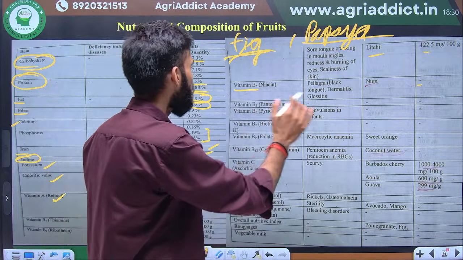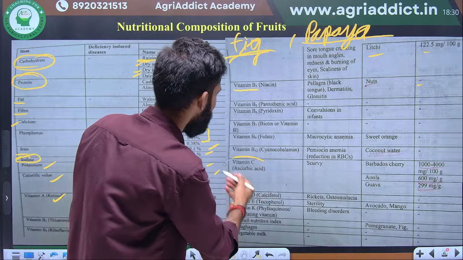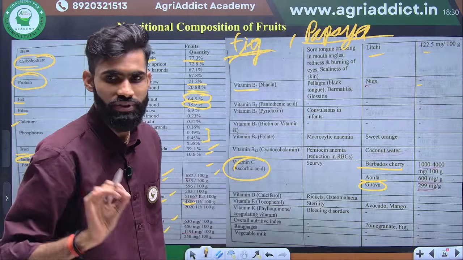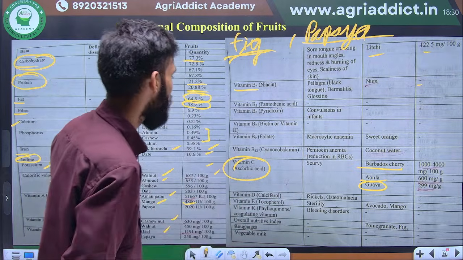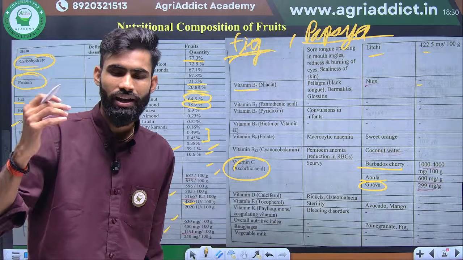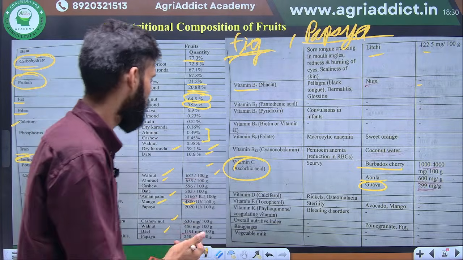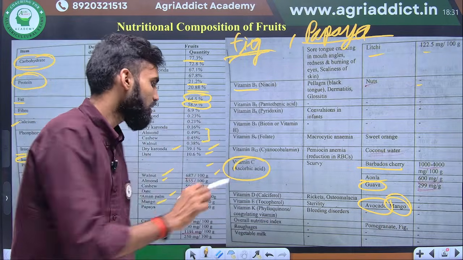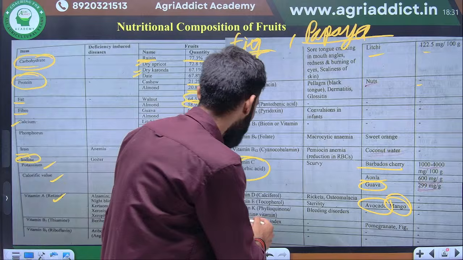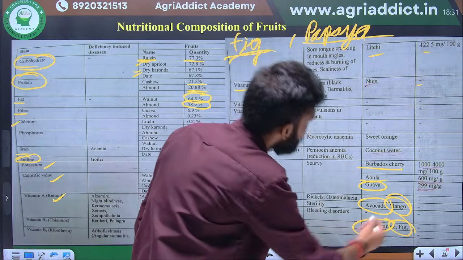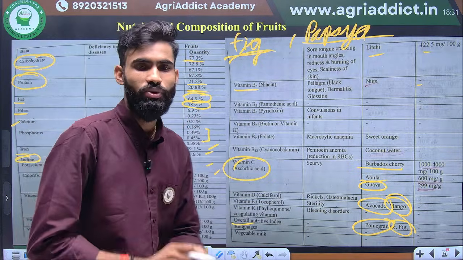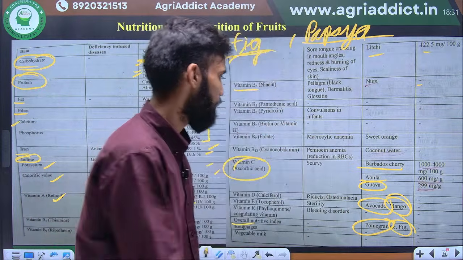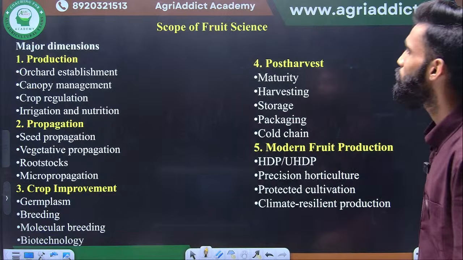Next one is the vitamin B3, maximum in the nut crops. Okay, vitamin B5 is also none. And most important here is vitamin C, as we have discussed, the Barbados cherry, Amla and guava. And if Barbados cherry is in your options, then you should choose the Barbados cherry. Then vitamin D is only present in the mushroom and some other vegetable crops also. Similarly, vitamin E is present in the avocado, mango, the oily crops where oil is present, vitamin E is also present. Okay. Next one is the overall nutrition value, which is pomegranate and fig. This is the important table from your exam point of view. They may ask the maximum values and which crops have the maximum. Okay. So this is the important table from your exam point of view.